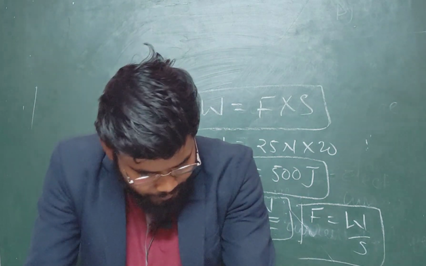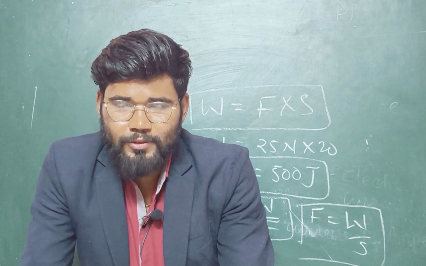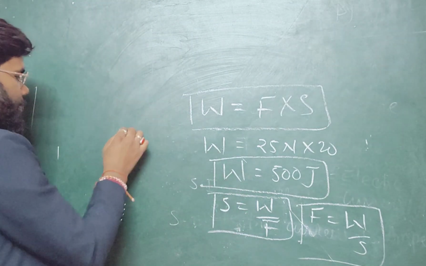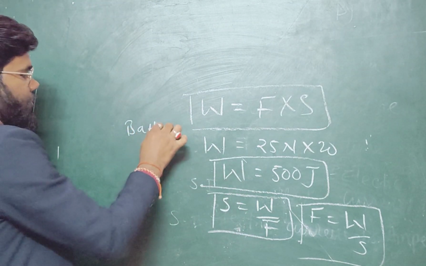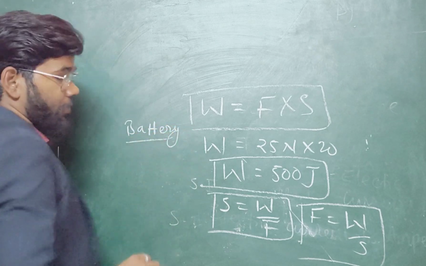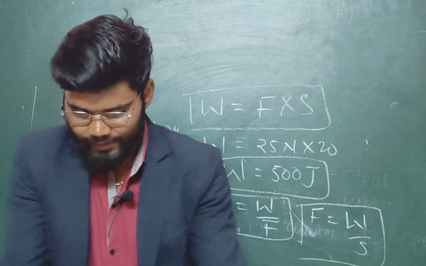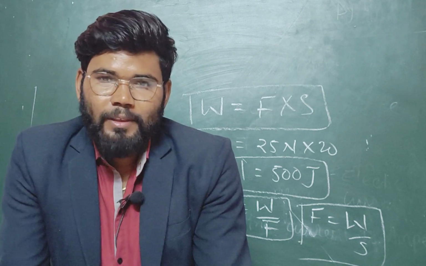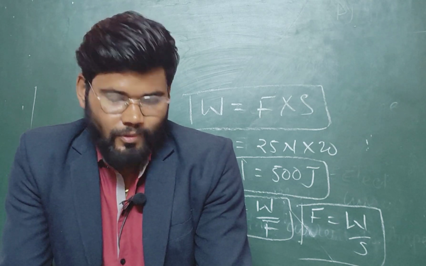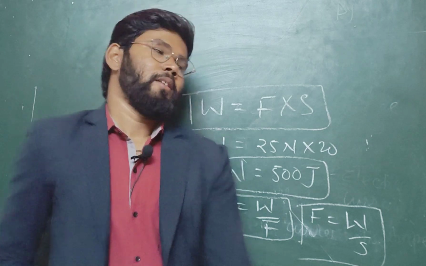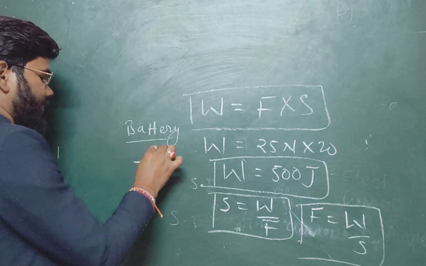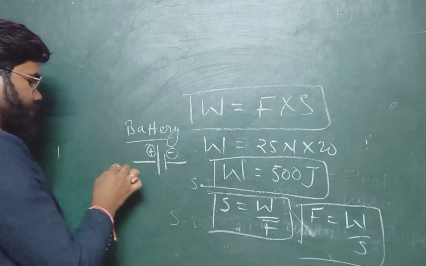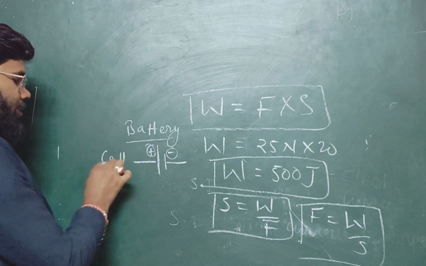Okay, suppose that a symbol will come. As people know, what is the symbol of a battery, you know very well. Some symbols are like, suppose, battery. So first, what do you mean by battery? I have already explained about the cell. As you know, the cell with the help of chemical reactions will generate electricity. So simply the symbol of a cell, we have to represent like that. This is the plus and this is the minus. Okay, so this is the symbol of a cell.